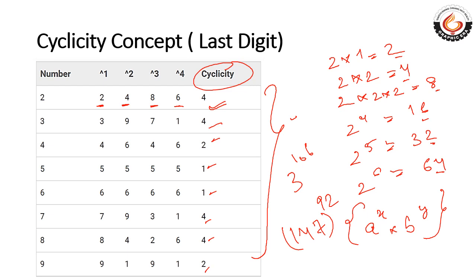Now we have studied the divisibility rule concept, some numbers and numerologies, the modulus concept and the concept of cyclicity. In the next lecture we'll have a few questions, and I'll give you the practice sheet also on such concepts. All the best. Thank you.